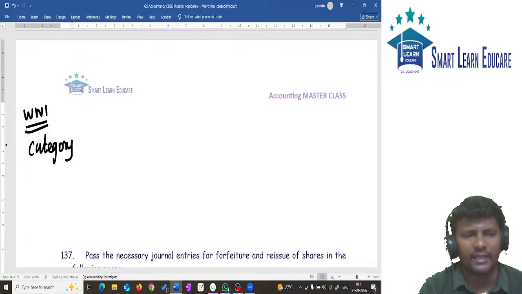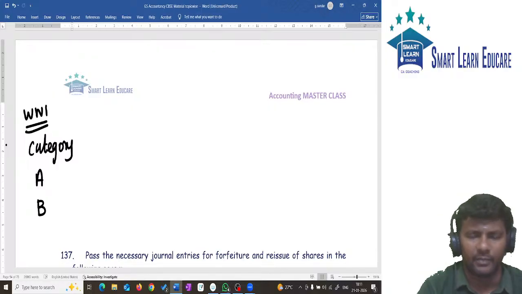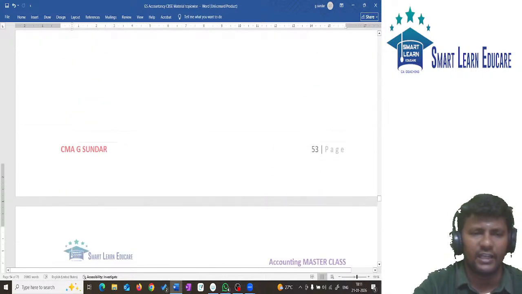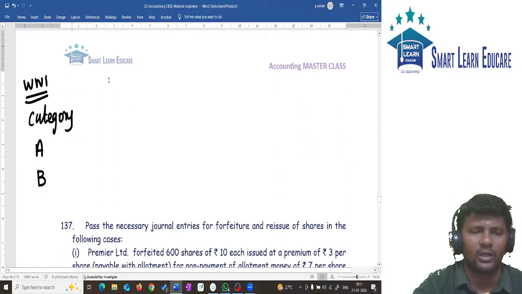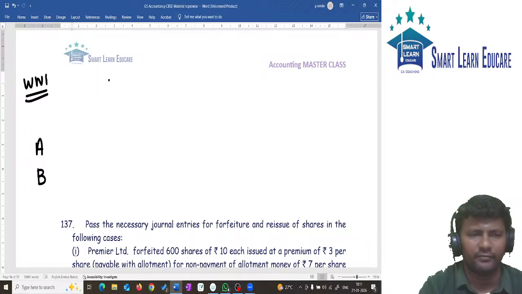Column 1 is category. We have two categories, A and B. First column is category, and the second one is applied for.